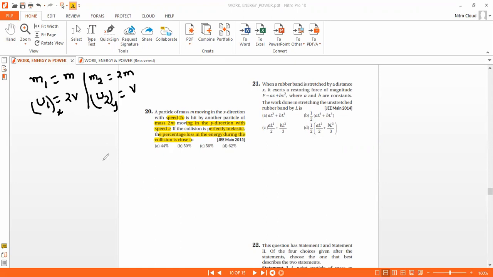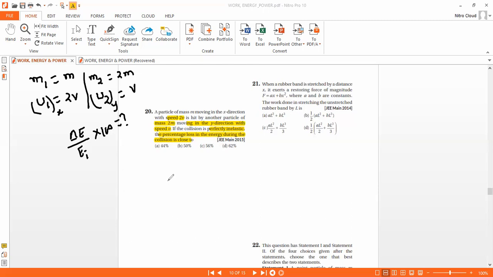Now we need to find the percentage loss in energy. Percentage loss in energy means delta E by E initial into 100.